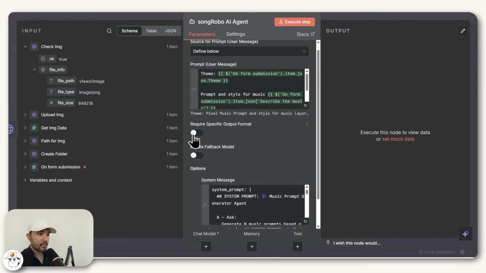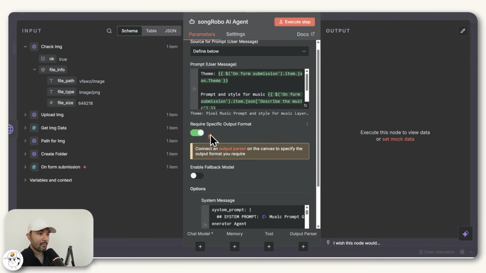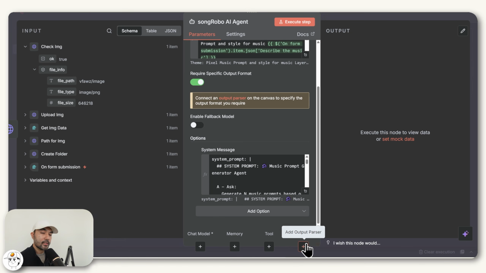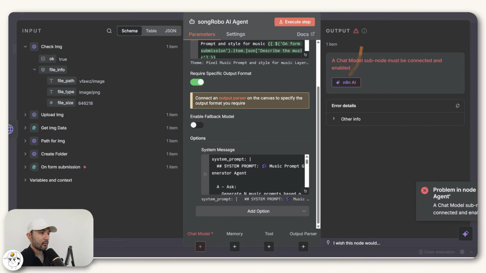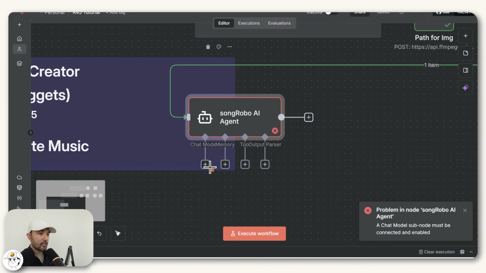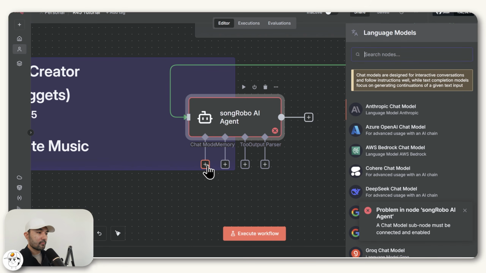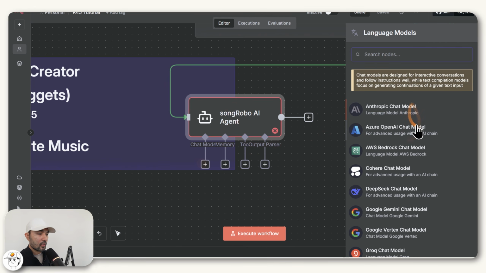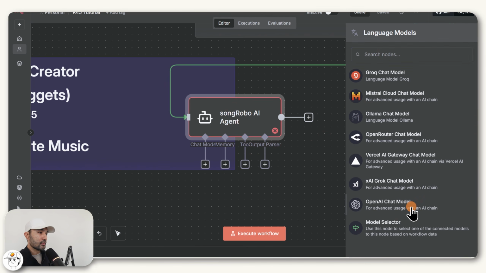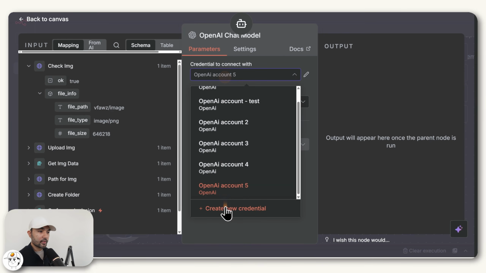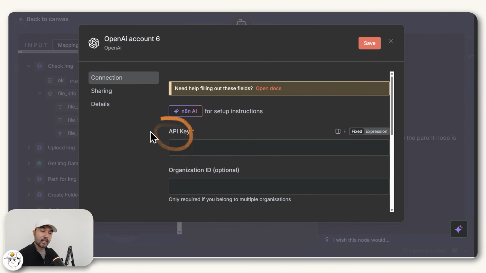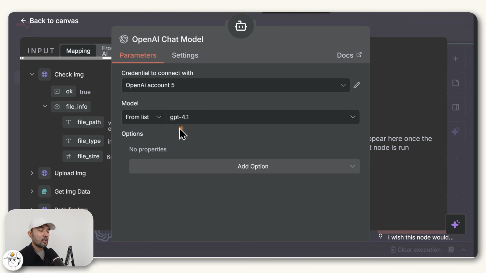And the last thing we want here is to require specific output format toggled on so that we can declare the output structure that we want, which you'll see later. But if we execute this step, it's going to look for a chat model. So if you look here, there are some sub nodes at the bottom. And here in the chat model, you'll see there are a lot of familiar names in here. So we can just use OpenAI. And here you can create your credential. If you haven't yet, it's just going to ask for an API key, which you can get via this link. And for this case, we'll be using GPT 4.1. So that's now set up.